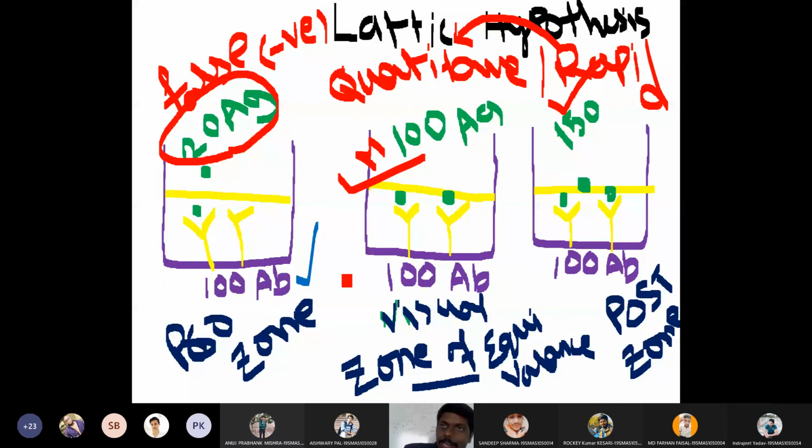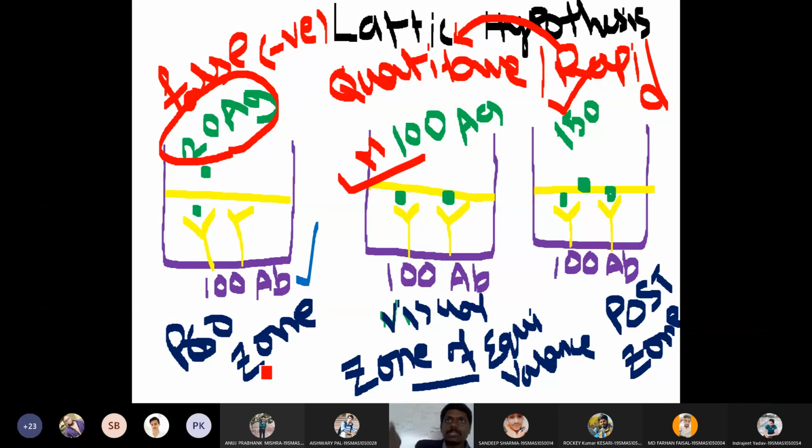Yes, you need to write this one also. Nishant and Mahir, please stay quiet. Prozone is also called like this. In some textbooks, instead of prozone, they will say zone of antibody excess. Obviously, in prozone, antibodies will be in excess, so this is also called the zone of antibody excess.